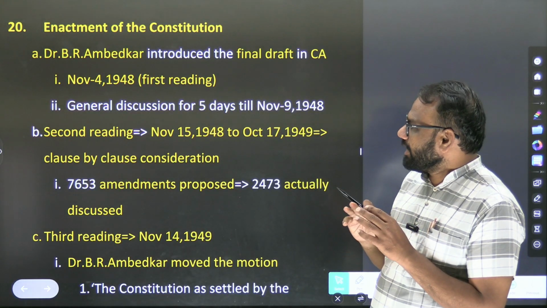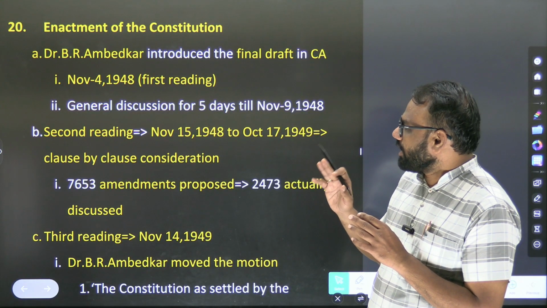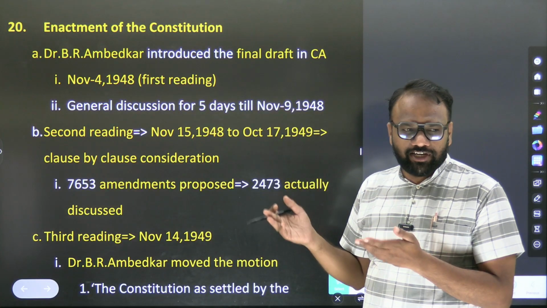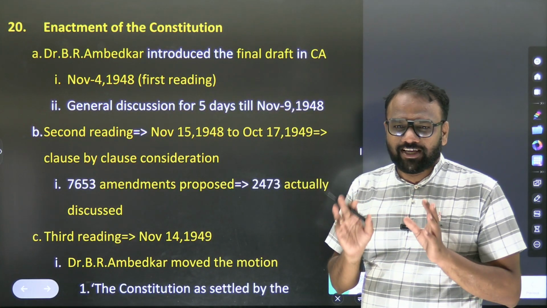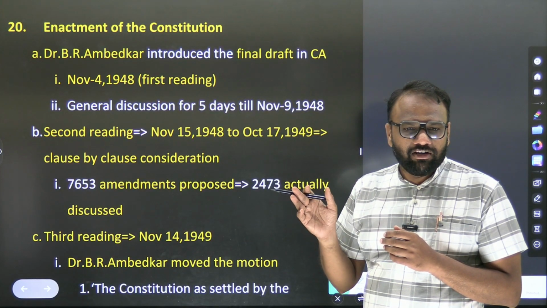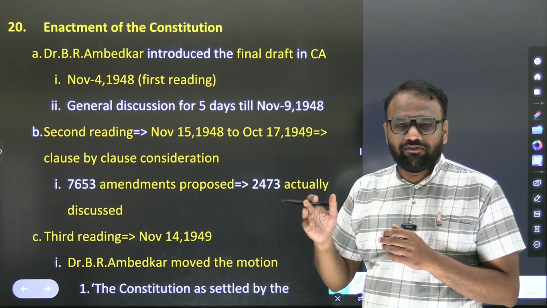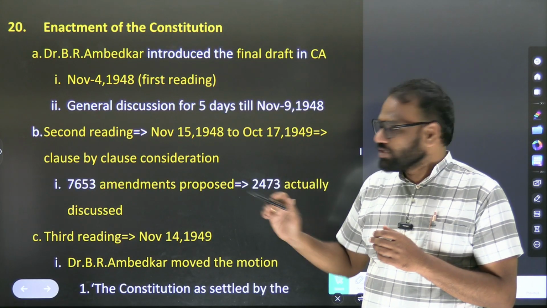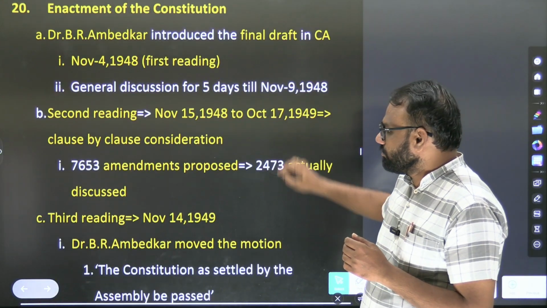So when did the second reading of the draft constitution take place? From which date to which date? So framing of questions is very easy. But that will unnecessarily increase the burden, and that burden is not going to be in any way relevant for the examination. So hence this content you have to ignore.